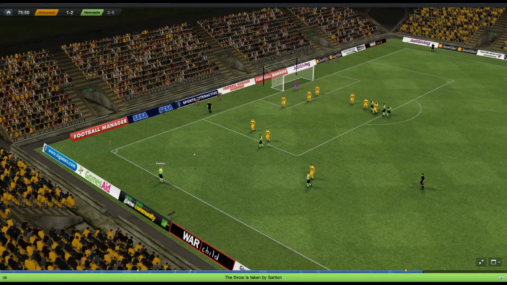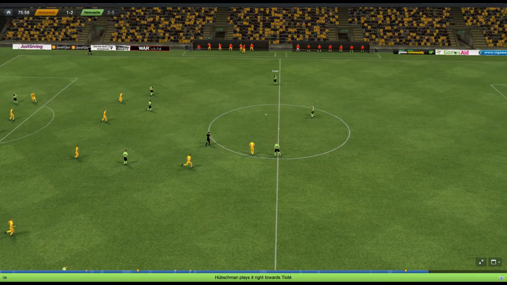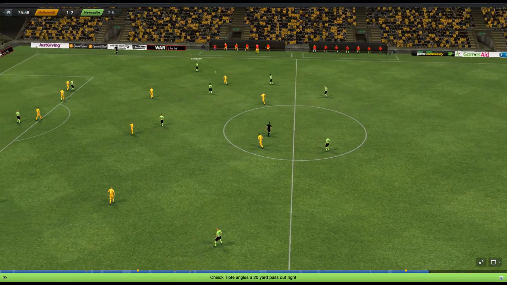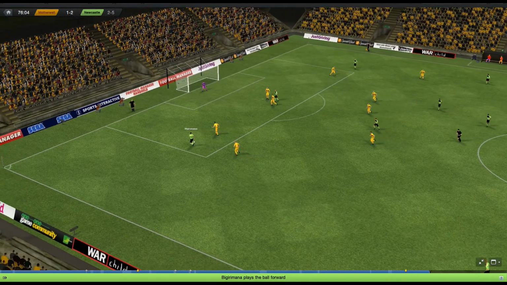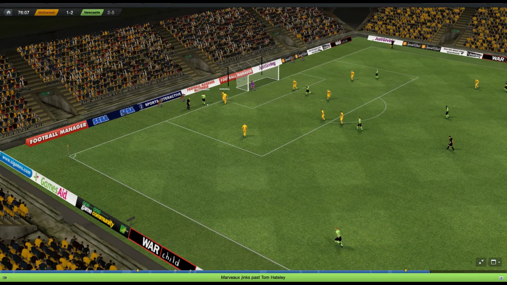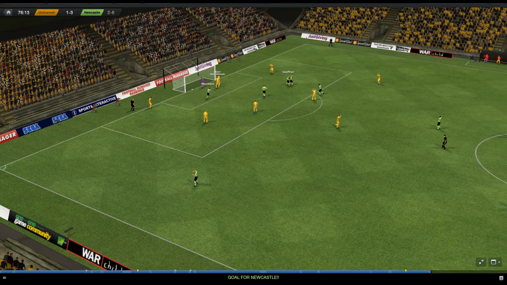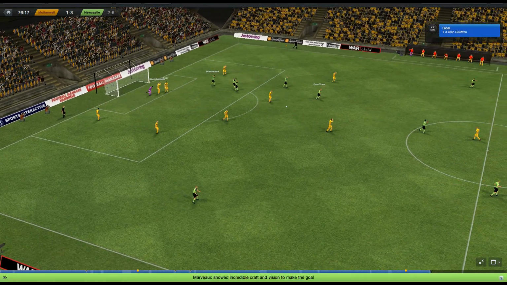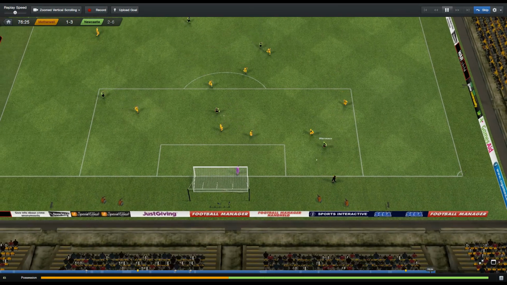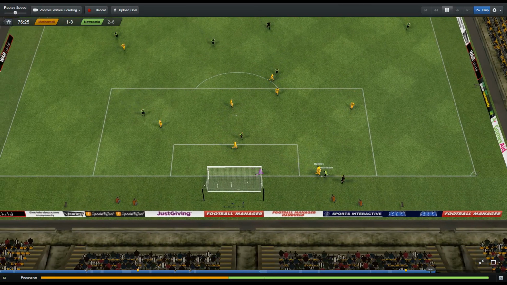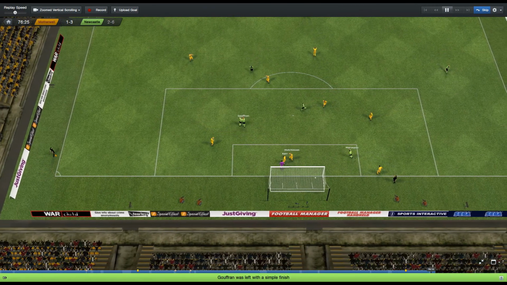Throw in for Santon high on the left. He loses out. Motherwell punt it down the pitch and Hubschman picks it up. Across to Tiote now. Here's Simpson. Into Birigimana. And he goes across to Marvaux. Keeps it in. Cross. Gouffran puts it in. 3-1 to Newcastle, 6-2 on aggregate. They are in the Europa League group stage. Marvaux did really well to keep it in and then just pinged it back to the far post. Gouffran smashing in with the volley.